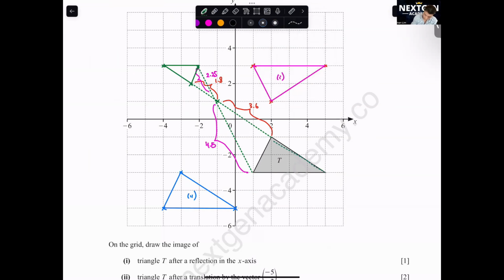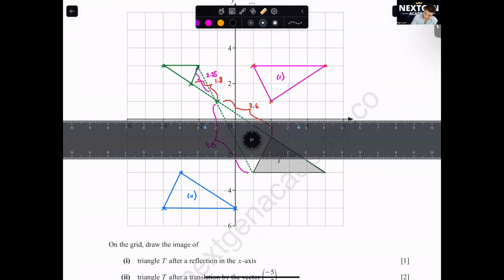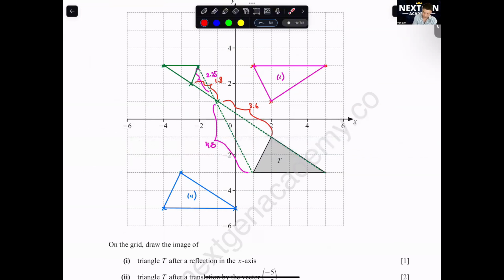Okay, so this one, you measure here to here, then here to here. Another way that you all can do it is to calculate the number of boxes. Here, 1, 2, 3, 1, 2. So the vector is -3, 2. You half it, which means you'll get -1.5, 1. So that's how you get this point.